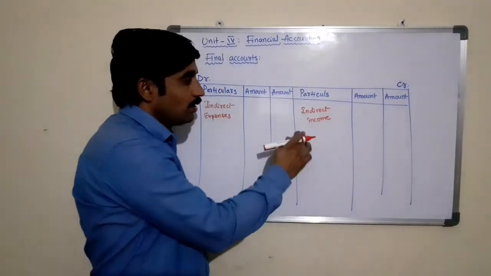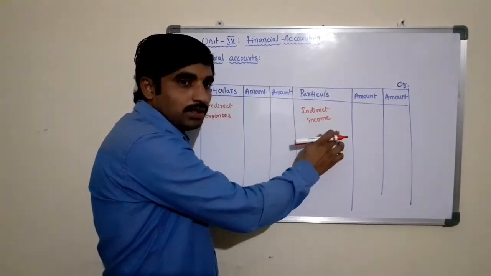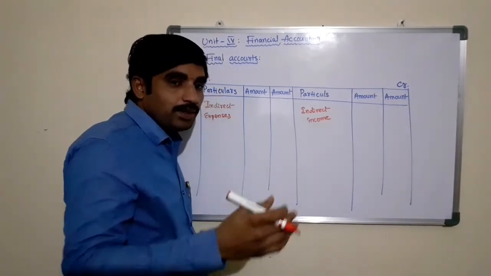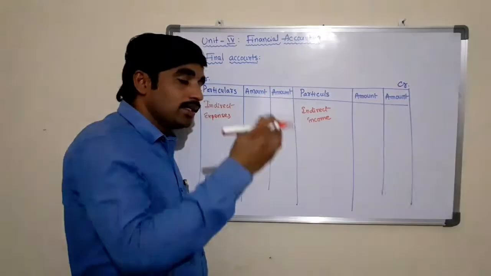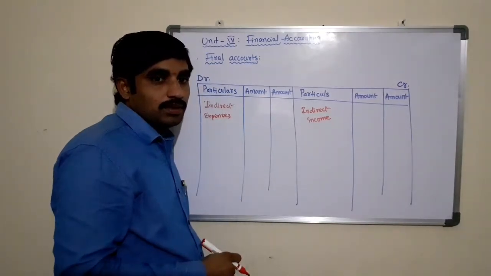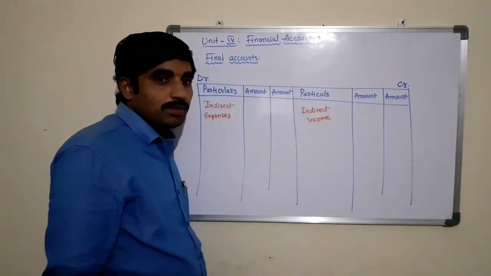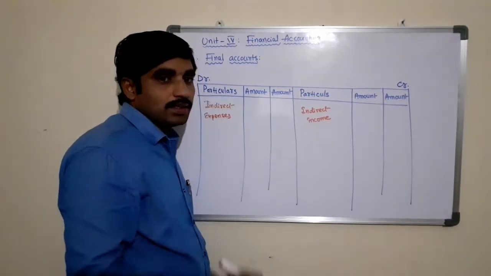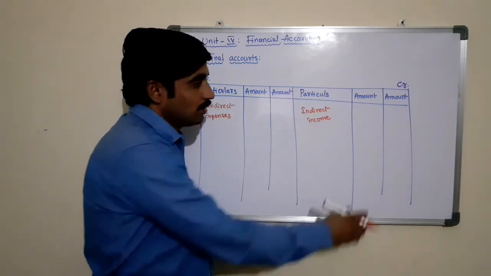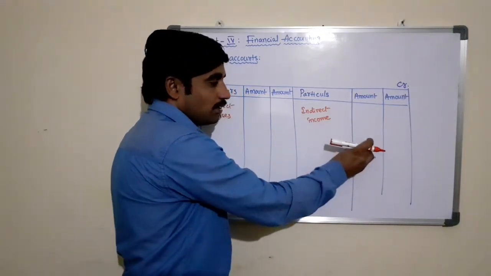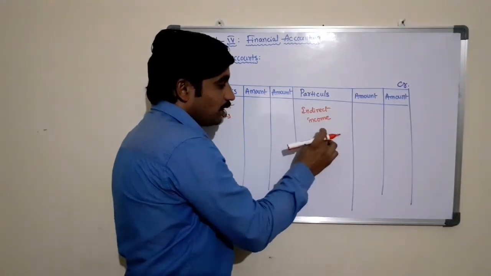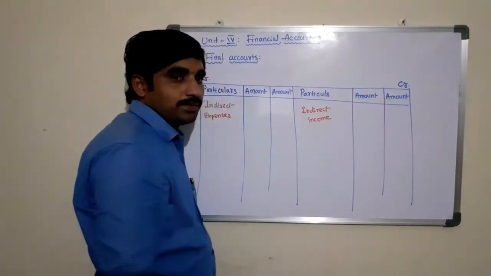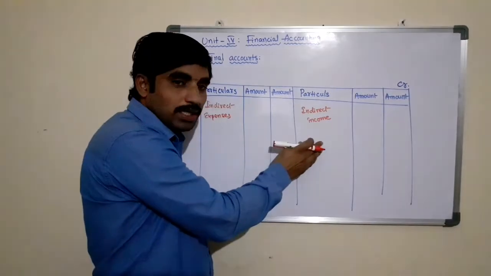For example, rent received, but is there any prepaid rent or rent not yet received? So that kind of adjustment will be there in the business in a particular period. If any such transactions are there in the business, that amount will be adjusted here. For example, to the rent received amount here, prepaid rent or rent received in advance.